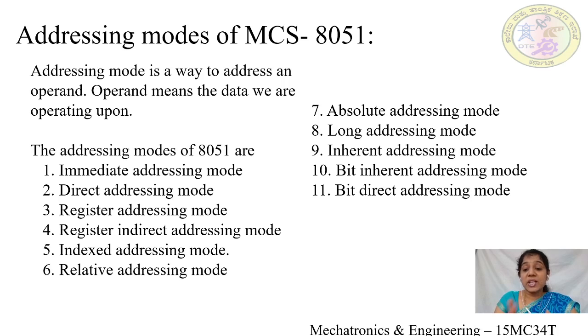Next is bit direct addressing mode. In this addressing mode, the bit address will be specified as part of the instruction. It is usually used between 20H to 2FH of the bit addressable RAM of the 8051. So these are the different types of addressing modes that are available in the 8051. In the next session, we will go into detail of how these addressing modes are used, and with an example, we will understand how data in these addressing modes can be accessed.